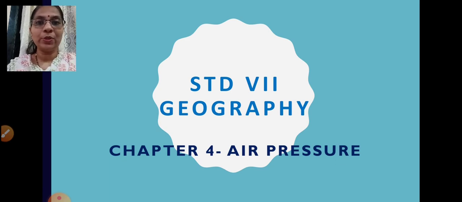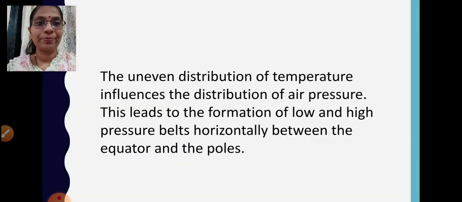Now, we saw the experiment of the flying balloon. So now what are we going to learn today? Let's see ahead. The uneven distribution of temperature influences the distribution of air pressure. This leads to the formation of low and high pressure belts horizontally between the equator and the poles.